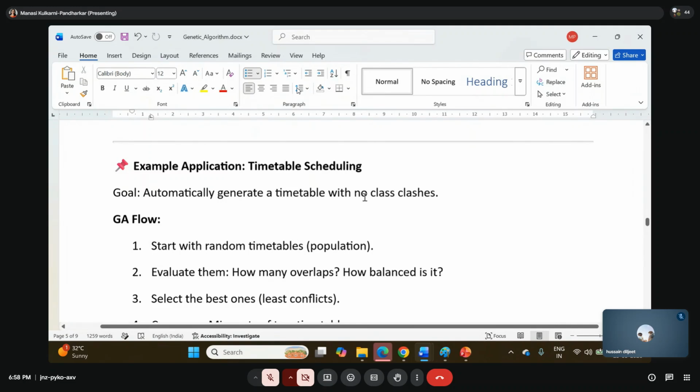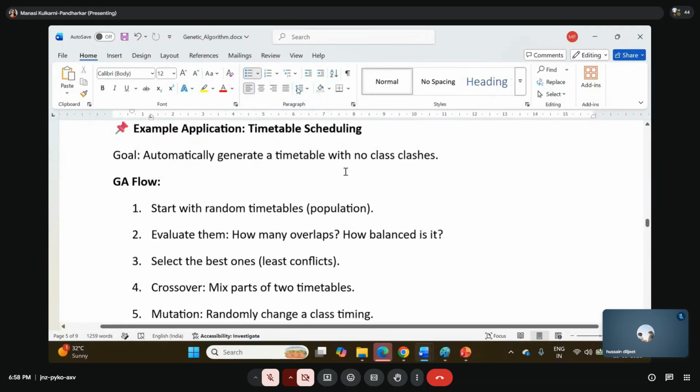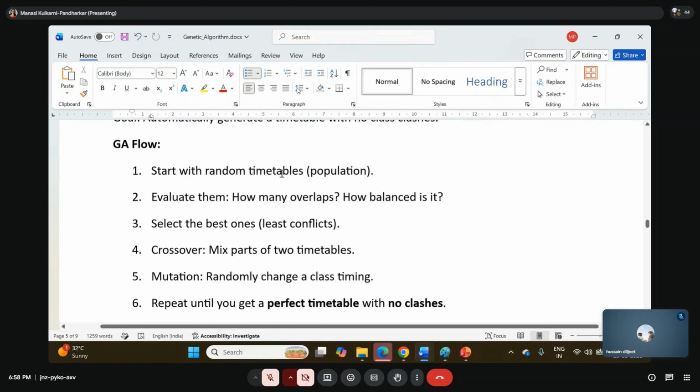Let's say the first application is time scheduling. The goal is to automatically generate a timetable with no class clashes. How will you do it? Start with random timetables. Evaluate them and select the best ones, that is, those with fewer conflicts. Crossover: mix parts of two timetables. Mutation: randomly change the class timings. Repeat until you get the perfect timetable with no clashes. Stop when you are satisfied or the max tries are done.